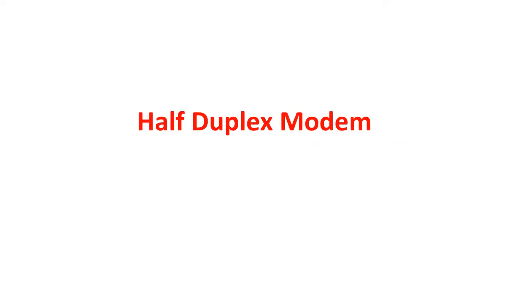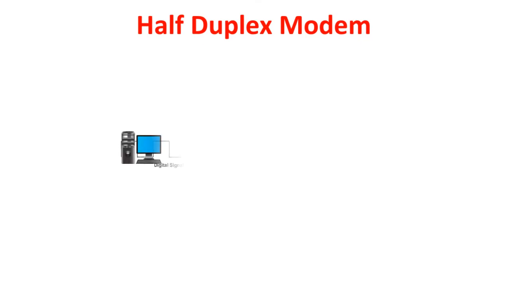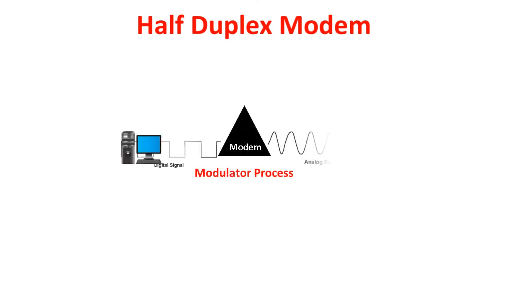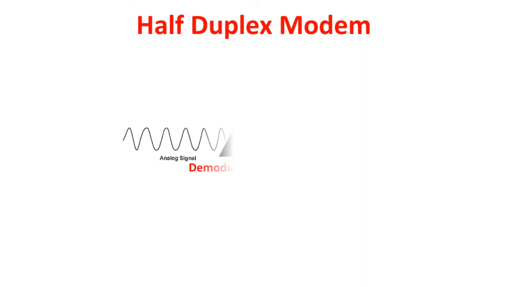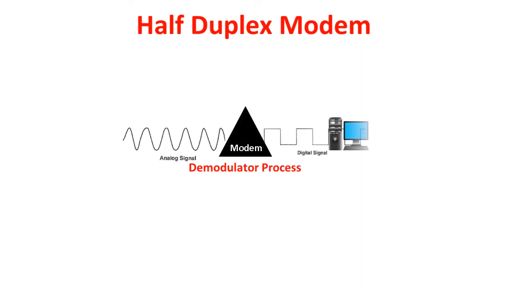Half duplex modem. The half duplex modem can transfer data in both directions, from digital device to network setup using the modulator process, that is digital data into analog signal, and from the network setup to the digital device using the demodulator mechanism, that is analog signal to digital data.